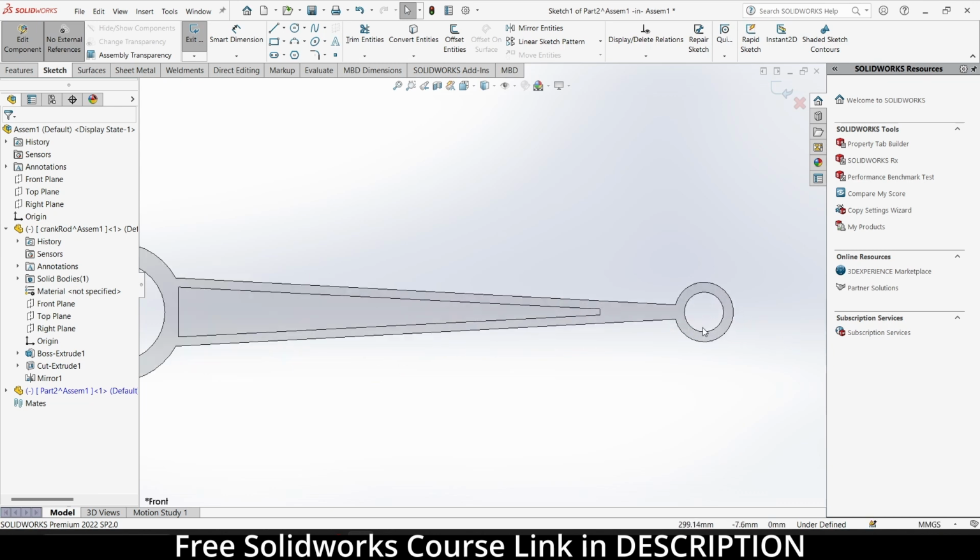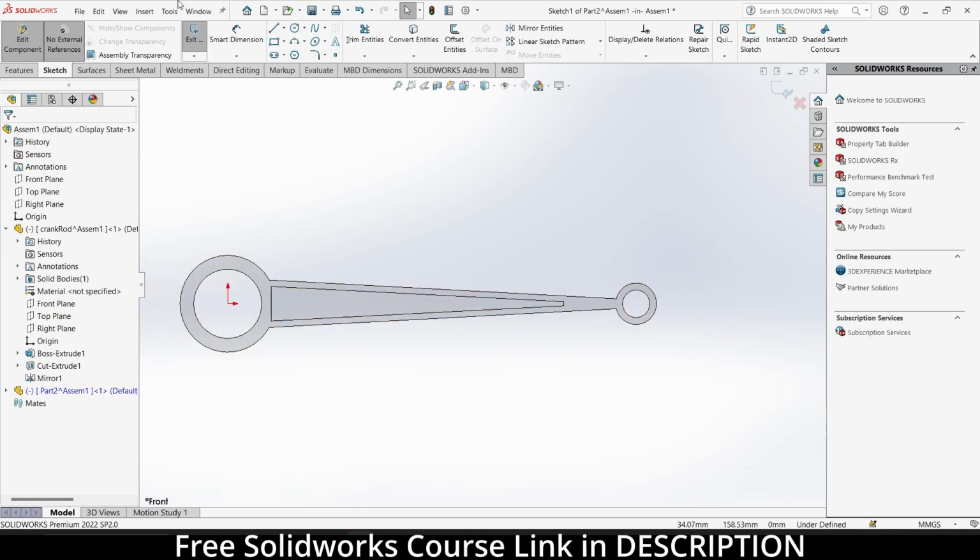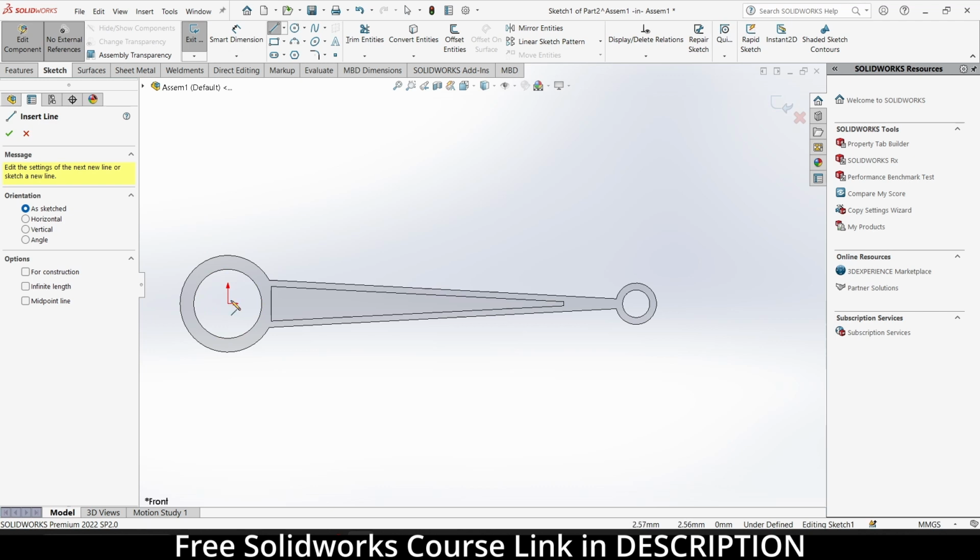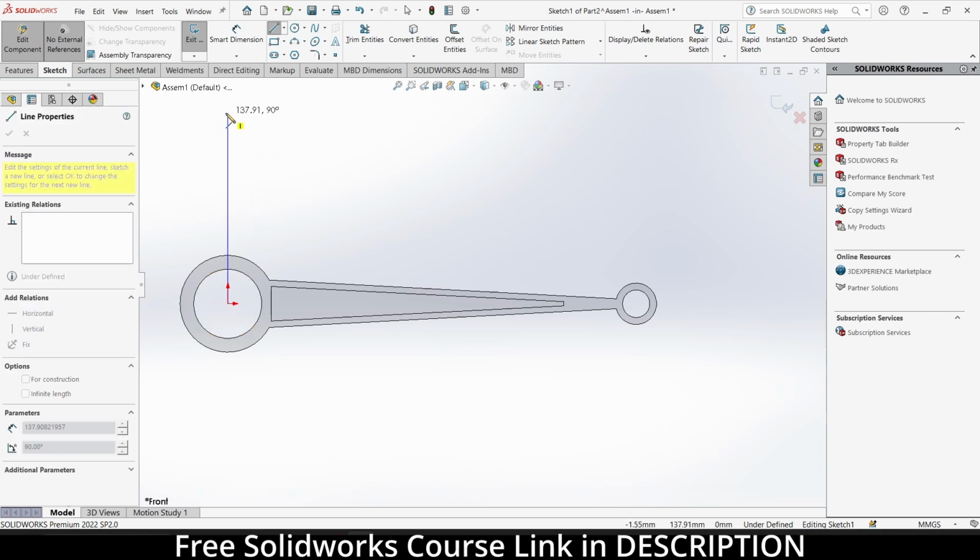Now, to make this thing, I will make a piston here.